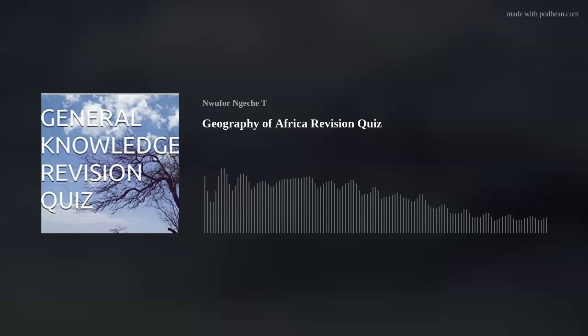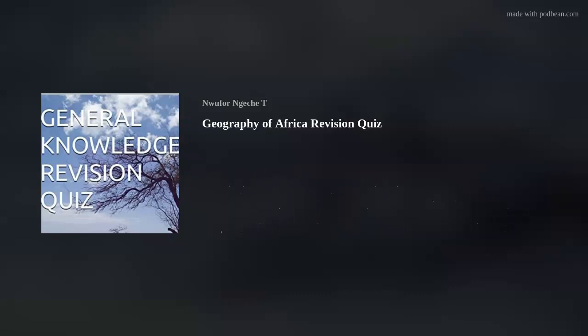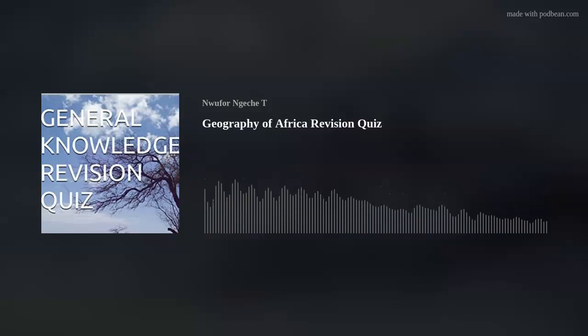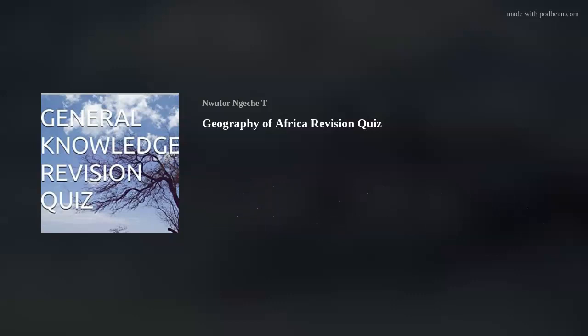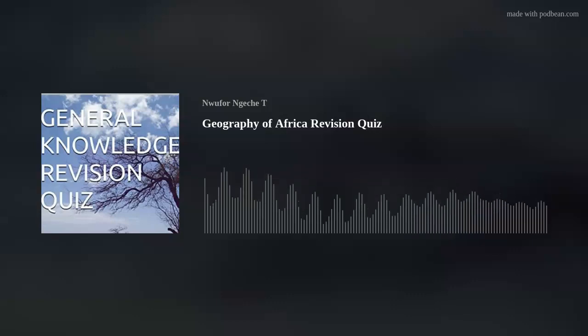Revision on General Knowledge. Geography. Revision on the geography of the world. Imaginary circles or lines on Earth parallel to the equator, measured in degrees north and south of the equator, are called latitudes. Imaginary lines running from north to south pole, measured in degrees east and west of the Greenwich meridian, are called longitudes. They are also called meridians.